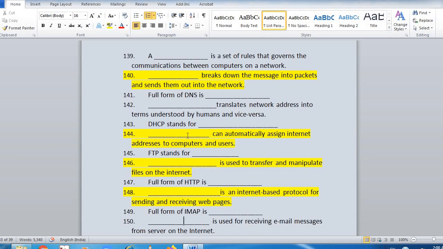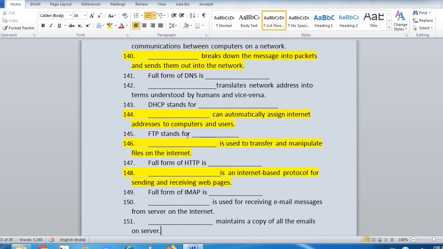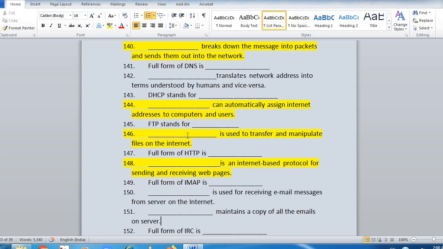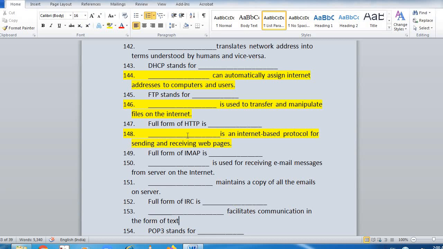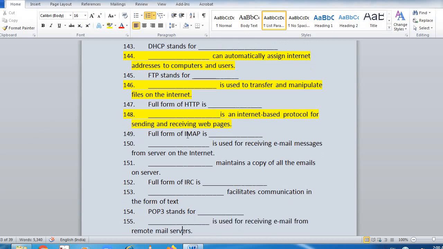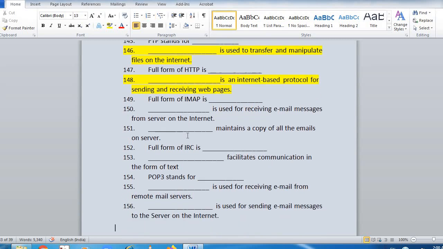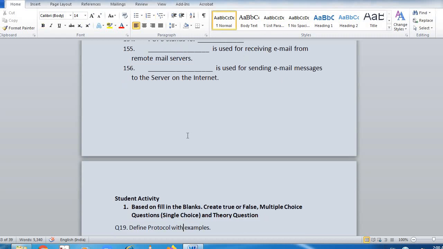Full form of IMAP is dash. Dash is used for receiving email messages from the server on the internet. Dash maintains a copy of all the email on the server. Full form of IRC is dash. Dash facilitates communication in the form of text. POP3 stands for dash. Dash is used for receiving email from a remote mail server. Dash is used for sending email messages to the server on the internet.